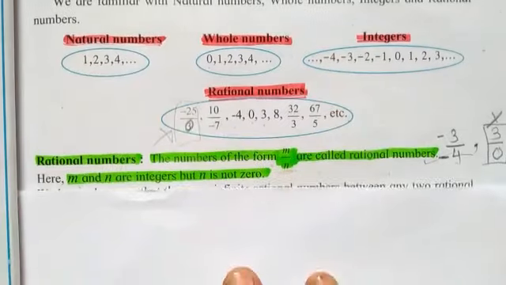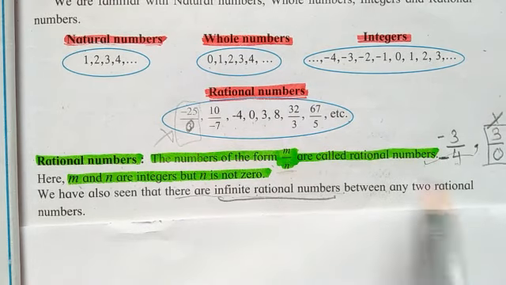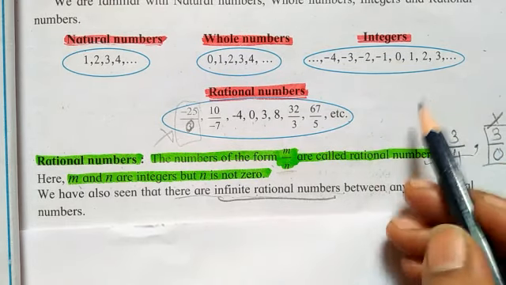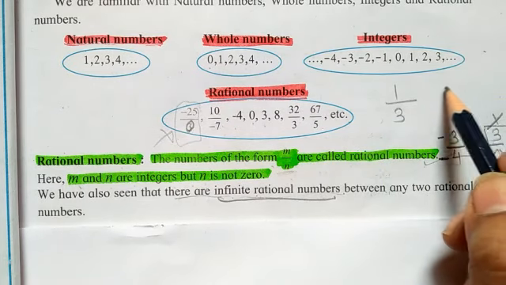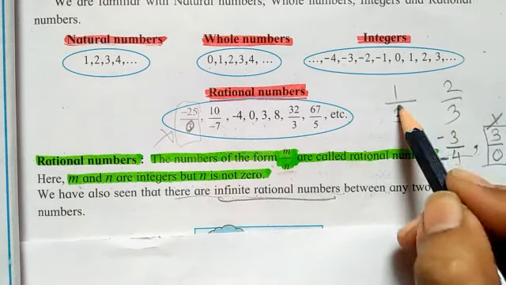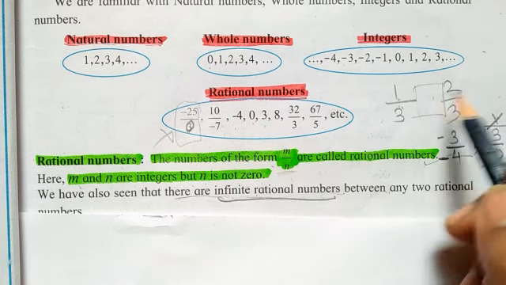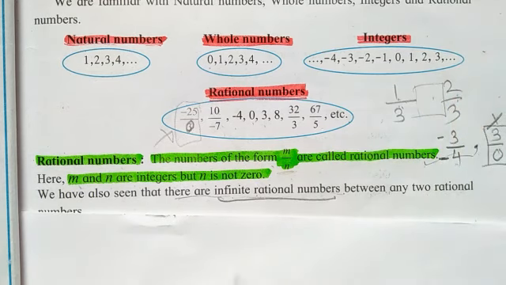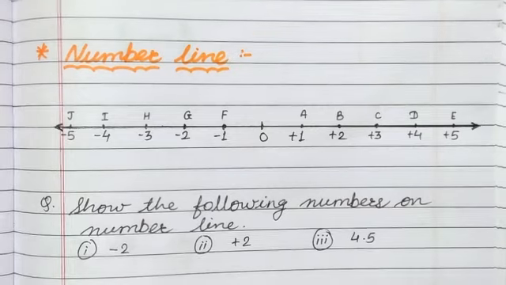Another most important concept regarding rational numbers is that there are infinite rational numbers between any two rational numbers. Suppose there are two rational numbers, 1 upon 3 and 2 upon 3. Between these two rational numbers, many rational numbers can come. So students, this is the definition of rational numbers that you have to write in your classwork notebook.